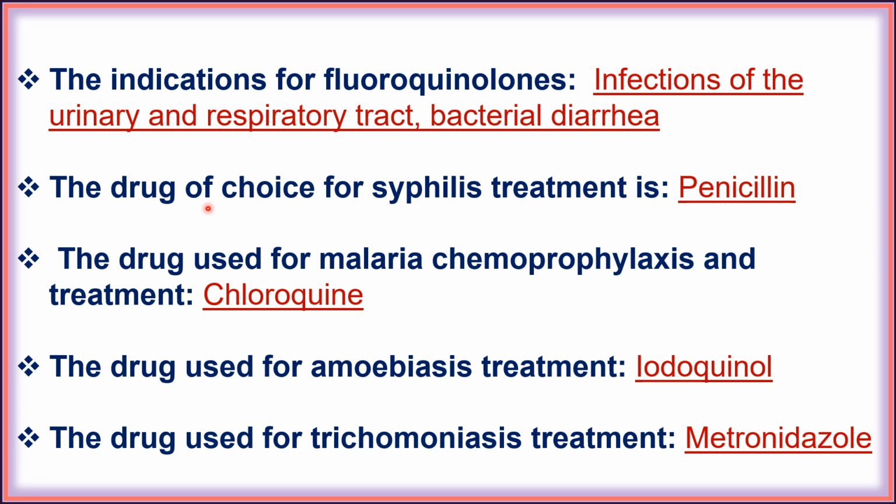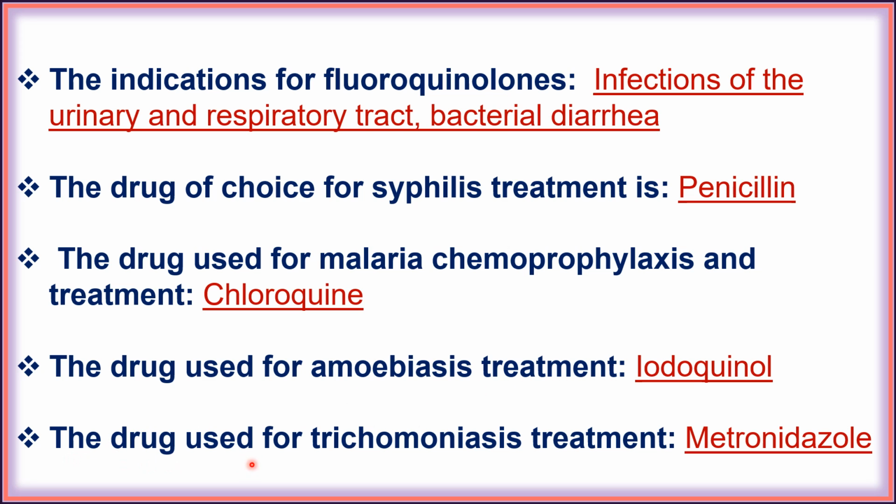Next, the drug of choice for syphilis treatment is penicillin. Next, the drug used for malaria chemoprophylaxis and treatment is chloroquine. Next, the drug used for amoebiasis treatment is iodoquinol.